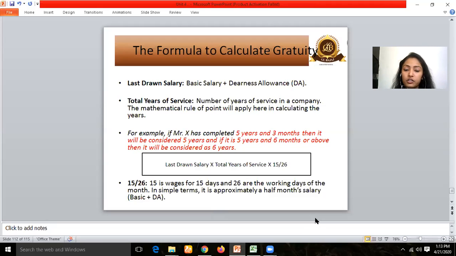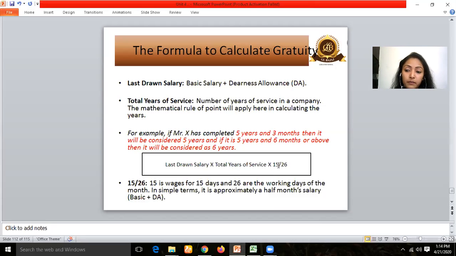No matter if the organization has Saturday and Sunday both off, that won't be considered, that Saturdays may be off and that would be taken for the calculation. No, this is flat for all organizations, whether you have Saturday and Sunday off or just Sunday off. 26 would be the working days considered as the base days to calculate the 1 day salary. So if the last drawn salary is 30,000, I would divide it by 26.